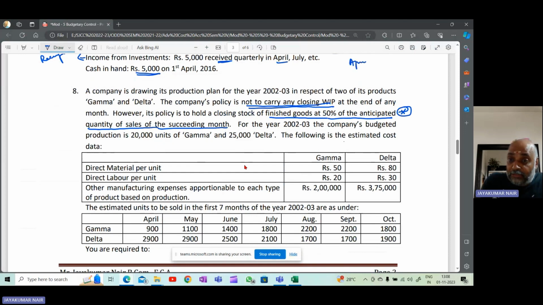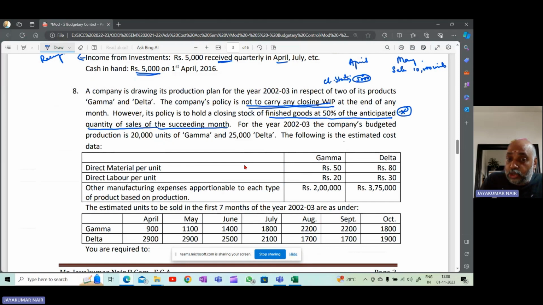Supposing we are in the month of April and then the month is May. Supposing in the month of May, you are expecting to sell, okay, if you're expecting to sell sales in quantity, supposing 10,000 units you want to sell, that means in the month of April, you should have a closing stock which is equal to 50% of this. So 50% means 5,000 you should have closing stock in the month of April itself. That's what we are saying.